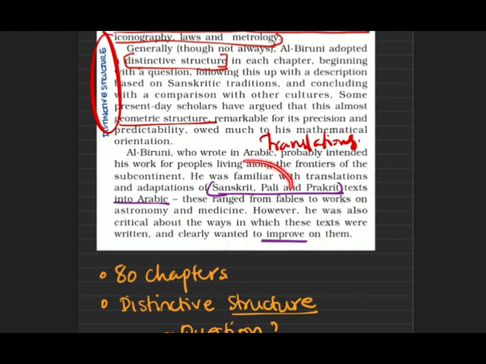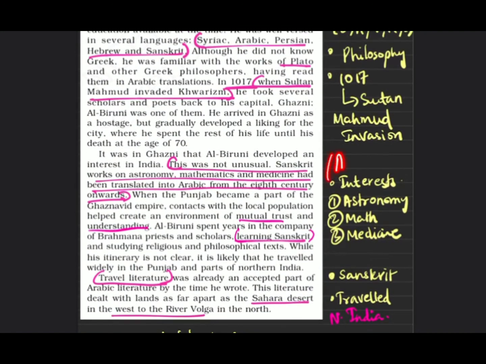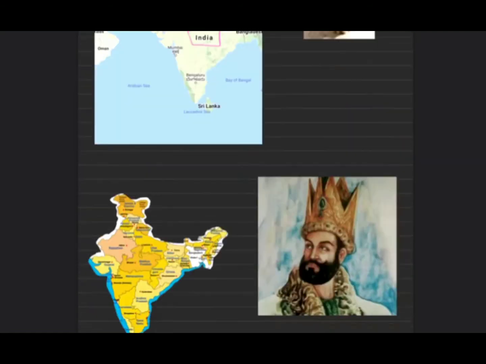And the next, third paragraph deals with translations. He was very much familiar with translation and adaptations of Sanskrit, Pali and Prakrit texts into Arabic. He terribly wanted them to improve, because it was not very great. So the range of work widened from astronomy to medicine. We know that he was interested in math also, so we can remember this as AMM: he was interested in astronomy, maths and medicine.